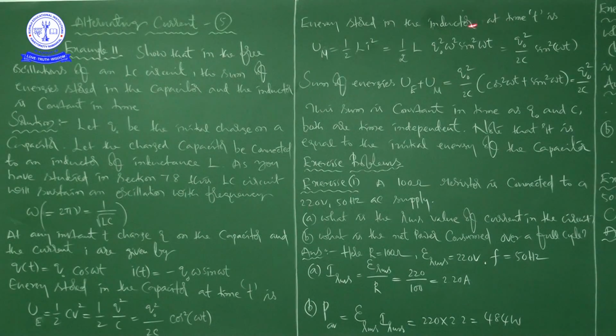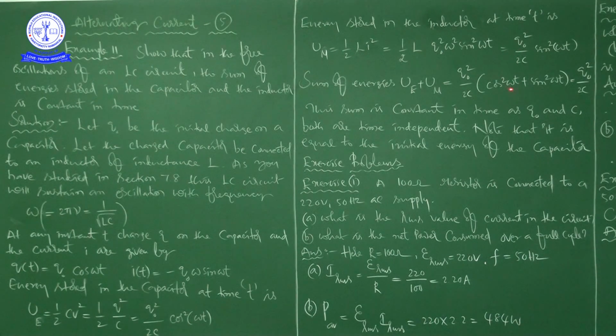This is the formula for the inductor energy, that is equal to Q naught square by 2C sin square omega t. Observe carefully, why is he writing Q naught square by 2C and sin square omega t? Because Q is equal to Q naught cos omega t, so Q naught square stays as it is,